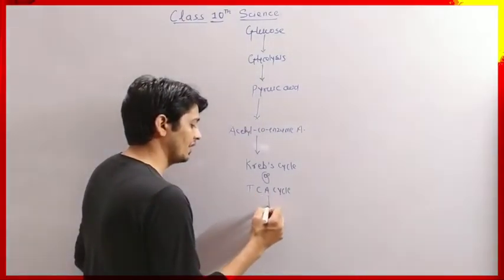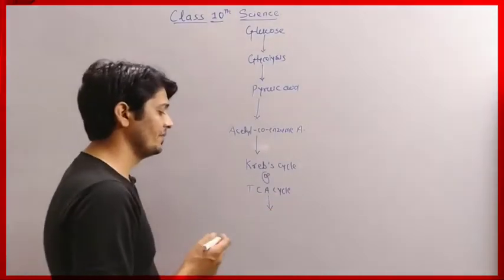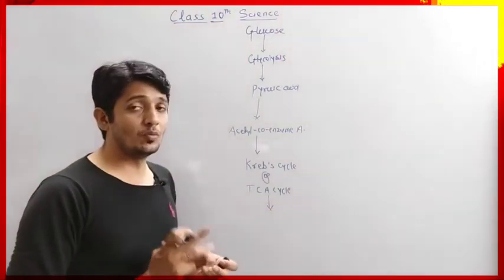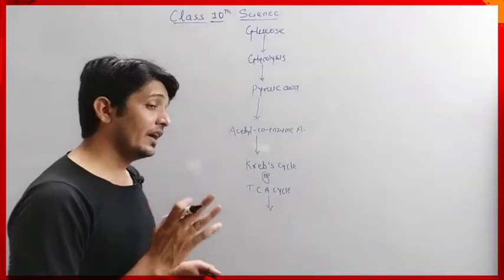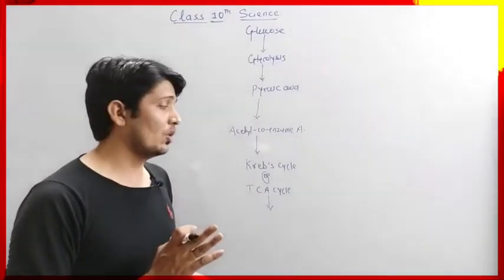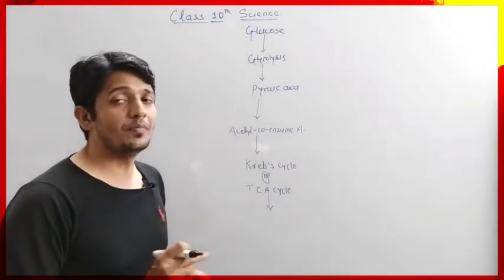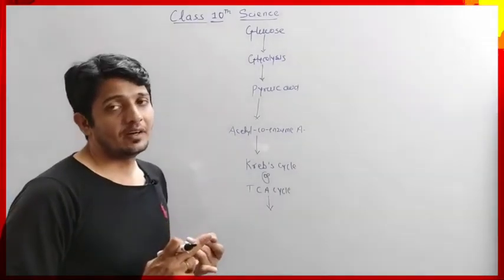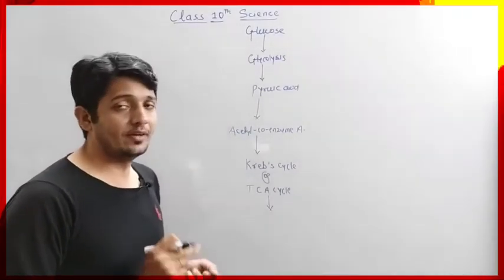And after the tricarboxylic acid cycle, NADH2, FADH2 molecules are formed, and they undergo the electron transport chain reaction to form energy, then carbon dioxide and water.